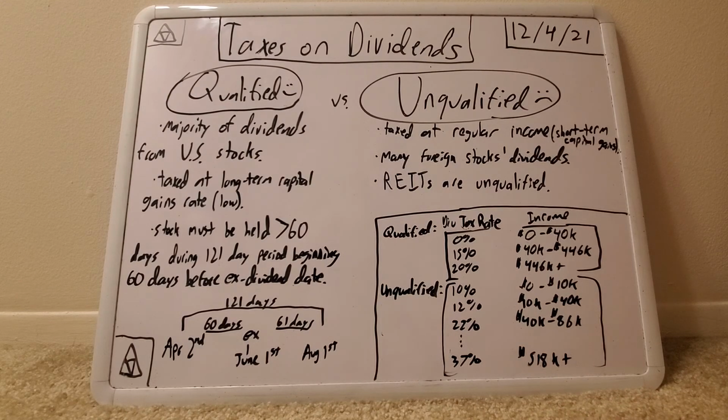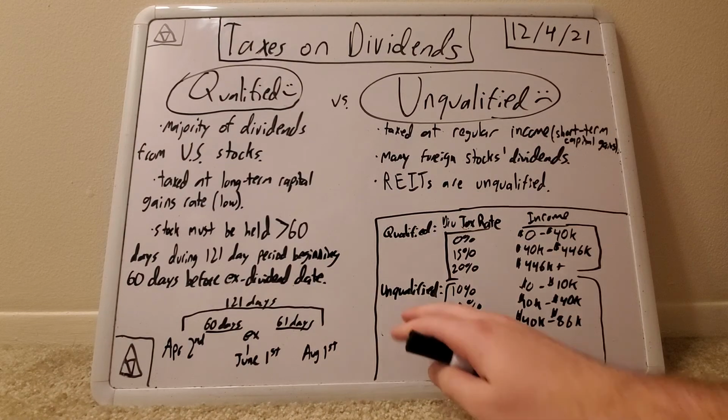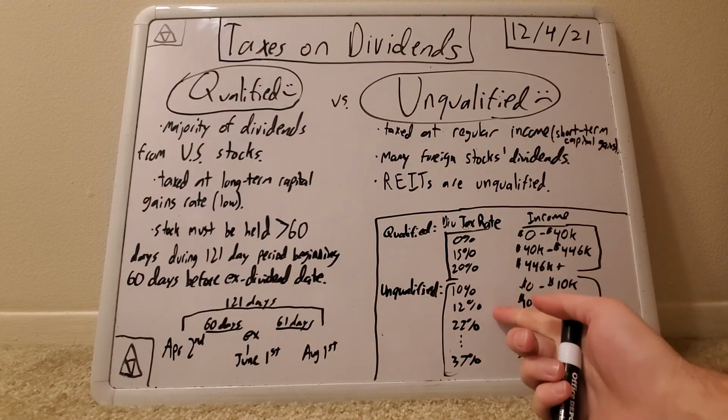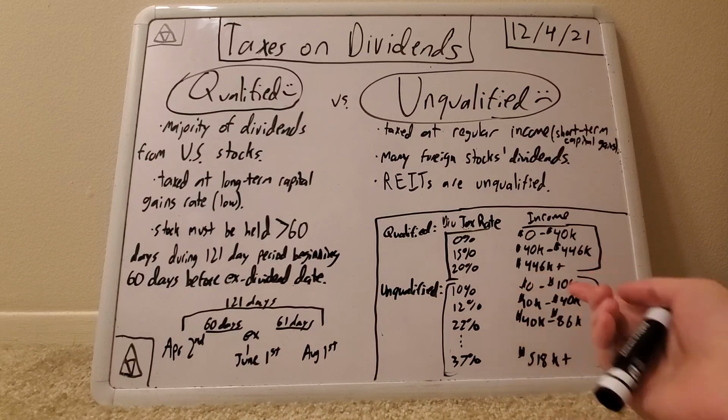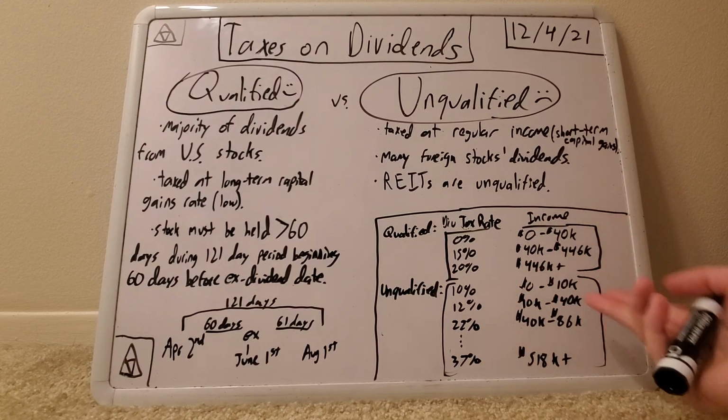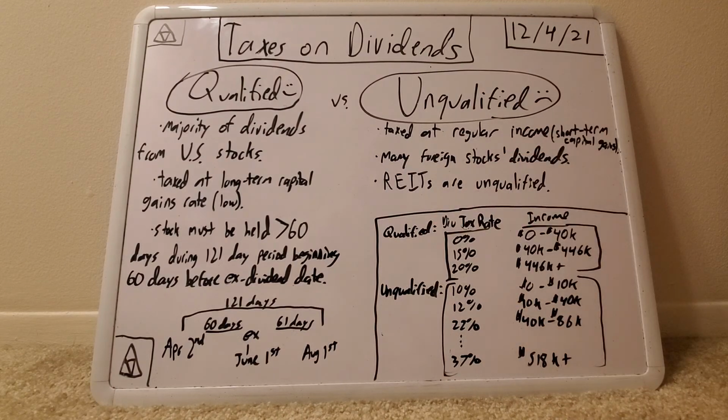So obviously, as you can see, based on the numbers, unqualified dividends are going to be less advantageous in terms of taxes, no matter how much income you make. Either way, qualified dividends are always going to be better, depending on your income level. So you always want to try and get qualified dividends whenever you have the opportunity to.